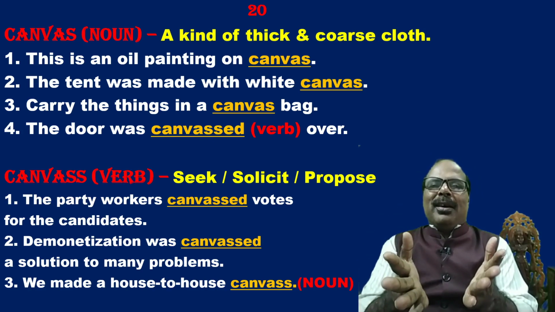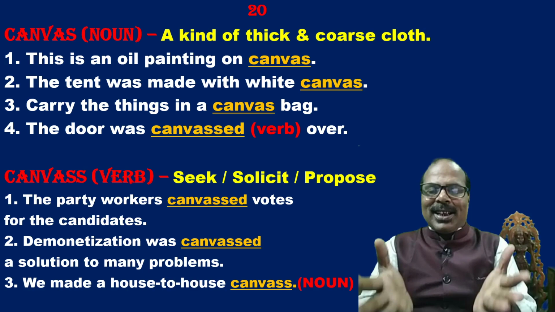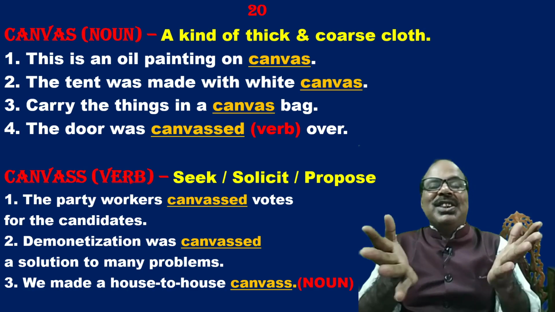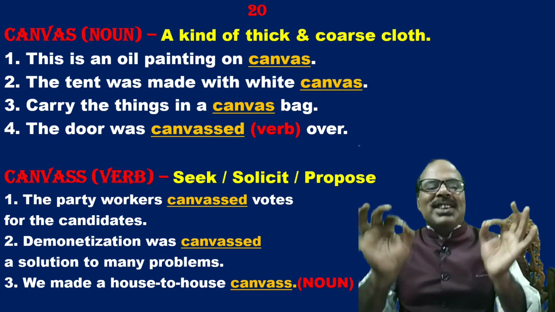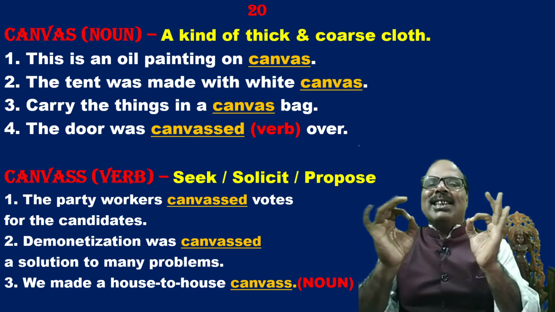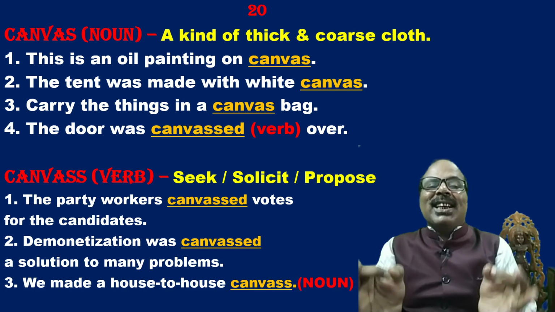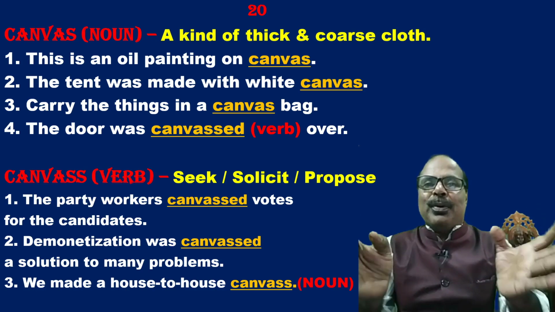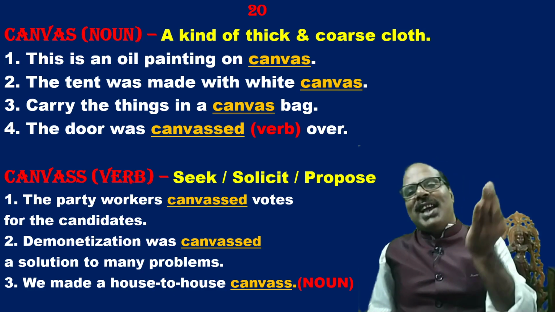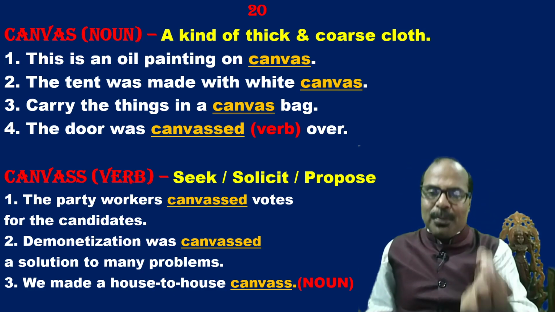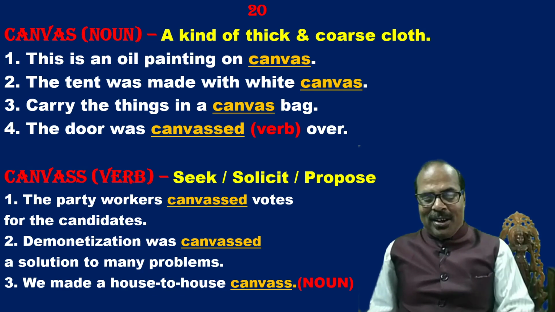Simply, in spelling, there is a difference. C-A-N-V-A-S, canvas, thick cloth. C-A-N-V-A-S-S only, seek, solicit, or propose. It can be used as a verb, as a noun. C-A-N-V-A-S can also be used as a noun and a verb.